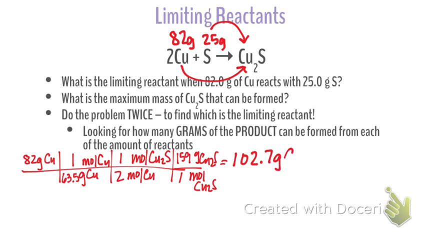102.7 grams of Cu2S. Okay, now we do another chart from our other starting amount. 25 grams of sulfur.